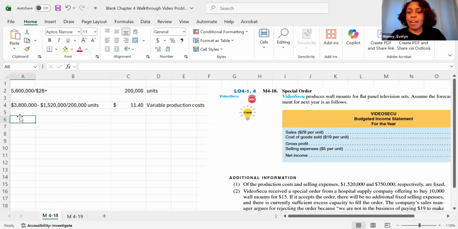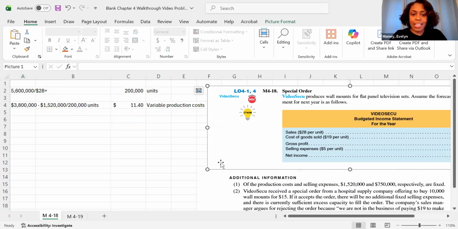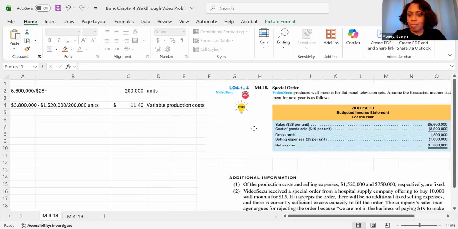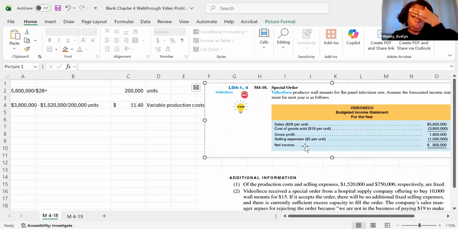Now, I also need my variable selling costs, and I have to go back to the original problem because I cannot see it. There we go. My variable selling costs are not explicitly given to me. It's showing here as 1 million in total, or $5 per unit, but I know that includes some fixed costs, and they told me that my fixed costs wouldn't change for my selling expenses. So I need to make sure that I subtract that out.